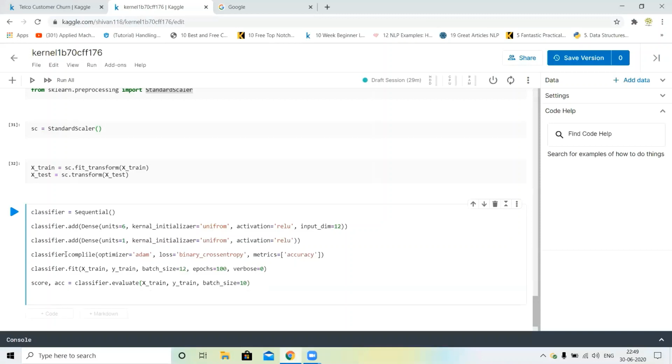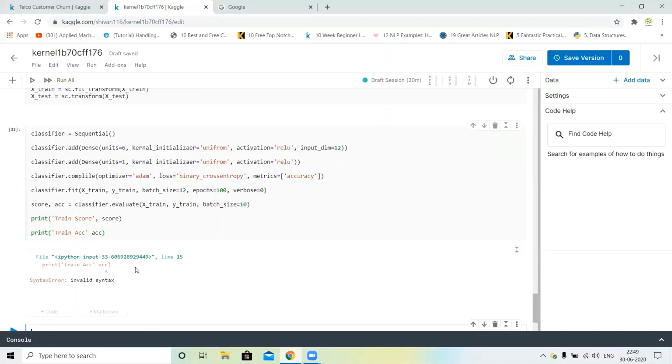Next, we will print the train score, and then the test score and accuracy score. I print this train accuracy.